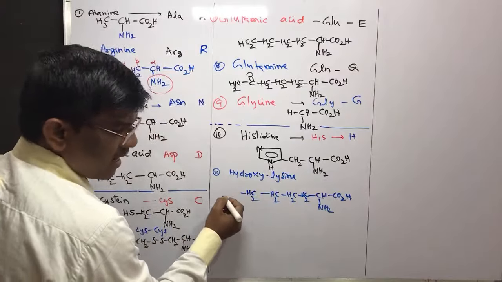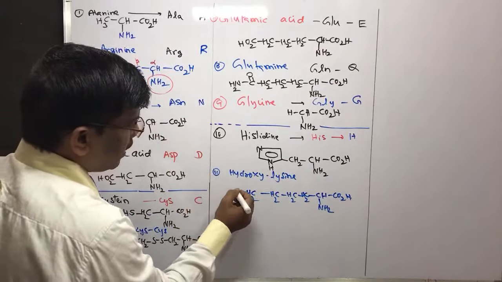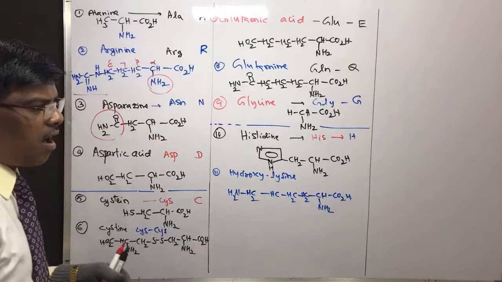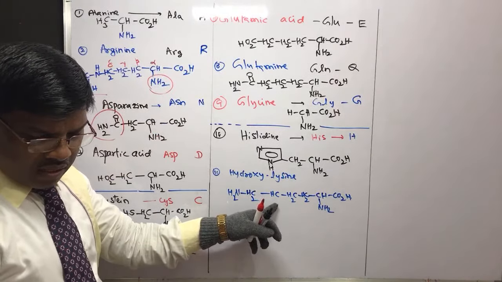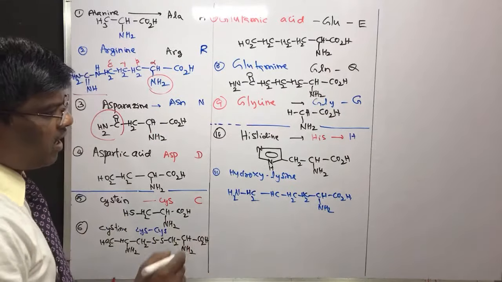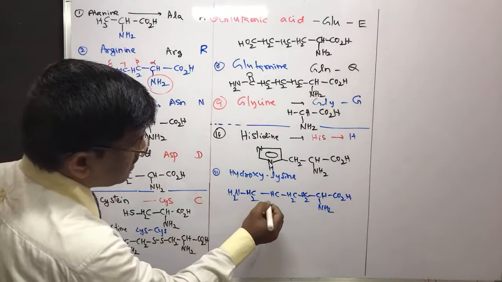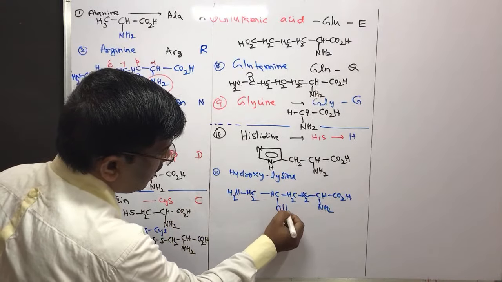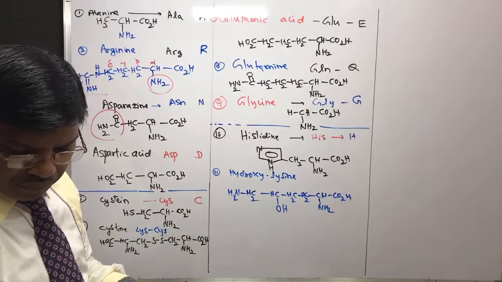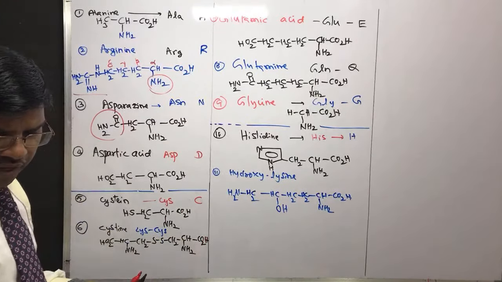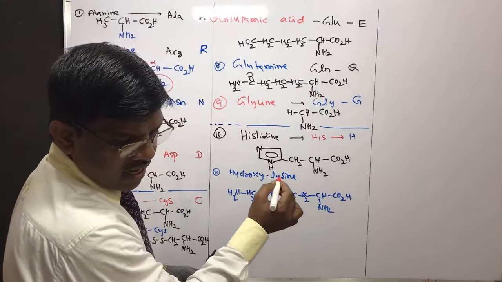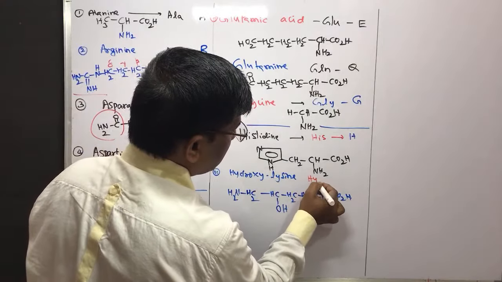Right? So this side it is having amine group, which is the basic amino acid. Hydroxylysine is having hydroxy group on this carbon, and this hydroxy is downside. This hydroxy is downside, and when you see the absolute configuration, it is going to be downside. Hydroxylysine can be written as HYL.